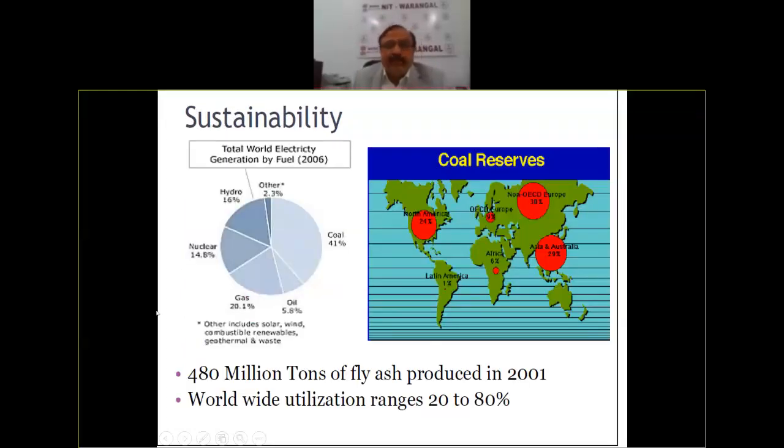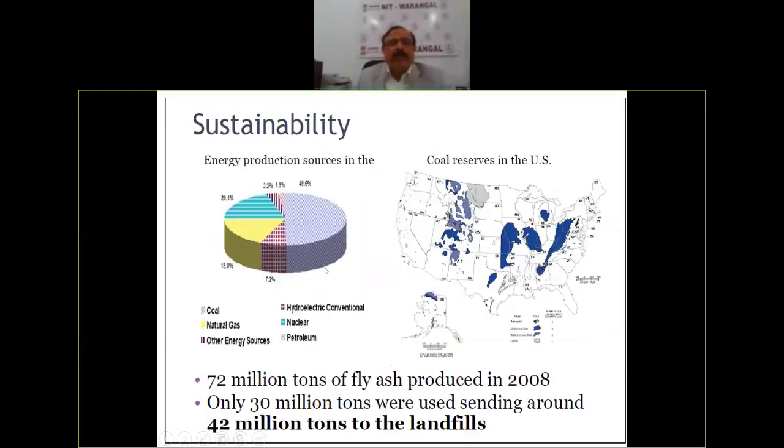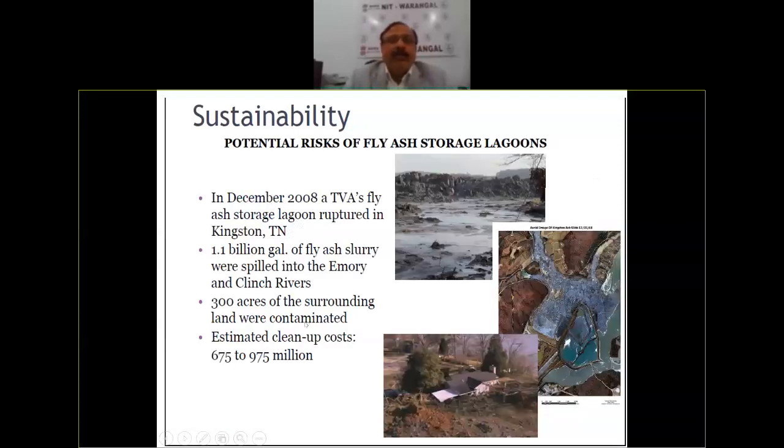Not only that, you are utilizing the waste. Otherwise, this waste has to be dumped in lakes or on land, which will spoil them. So you are reutilizing the waste for construction, and that is how you are saving a lot of coal and other natural resources. Not only that, it is going to save 40 million tons of landfill. So everywhere, this concrete is leading to sustainability, and the potential risk of fly ash storage, like the lakes and all that, is totally reduced. The environment is clean, and you are making the environment safe for the future.